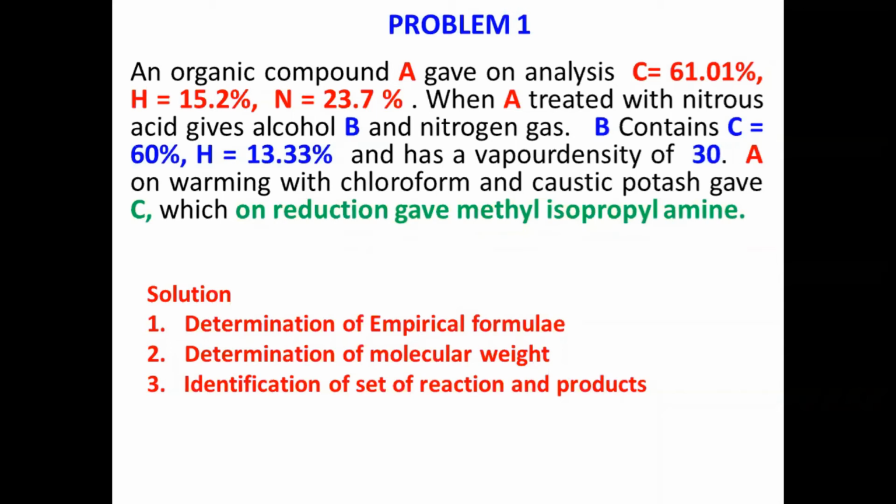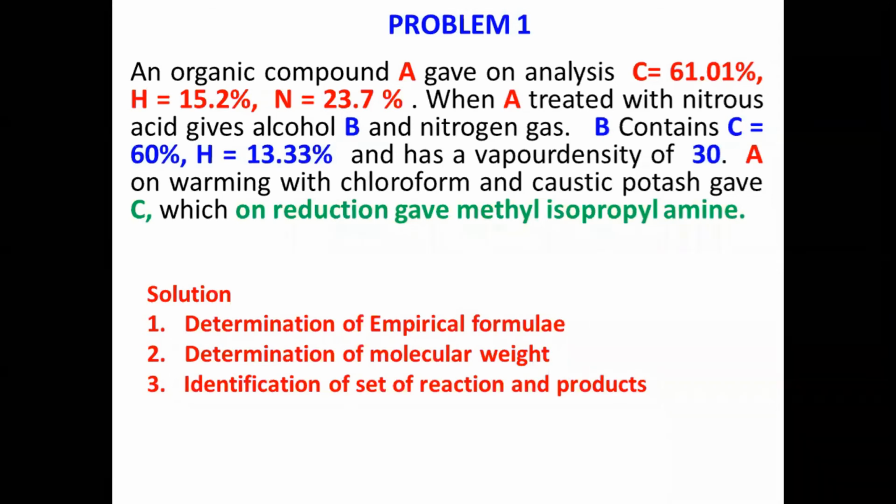A on warming with chloroform and caustic potash, that is KOH, gives compound C. Now C on reduction gives methyl isopropyl amine, which is a secondary amine. On nitrogen, one methyl group is there, one isopropyl group is there, one hydrogen is there. This is the product D. So now we have to identify what is A and what is B.